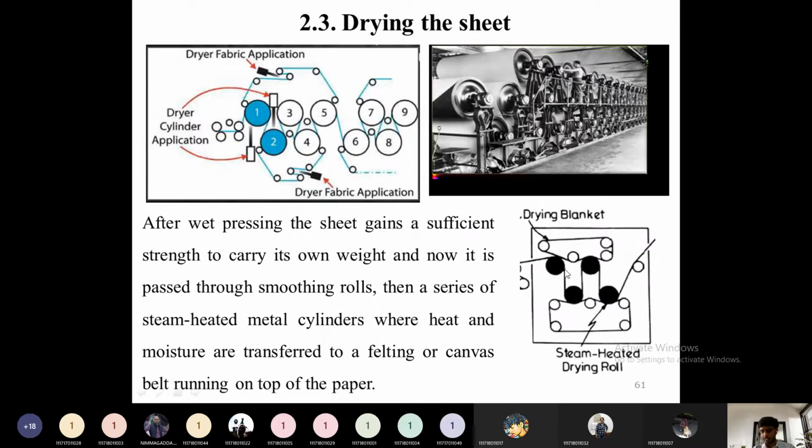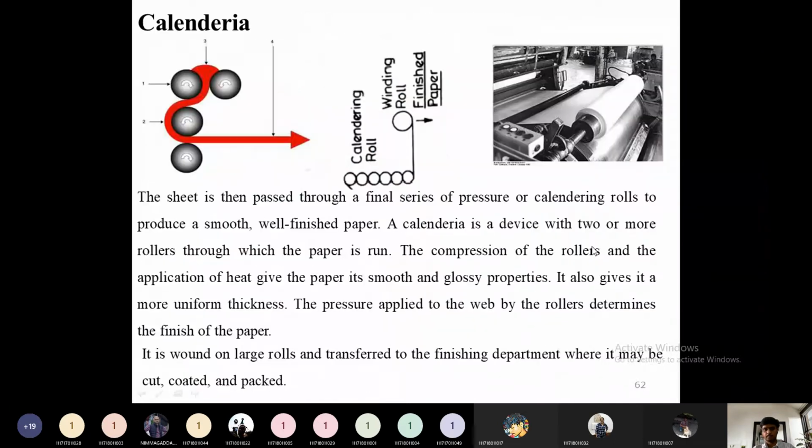The heat supplied to this roll is through steam. The remaining water, the 60 to 65% water, will be evaporated using these drying rolls. To get a smooth finish and a uniform thickness, a drying blanket will be arranged on top of these steam heated rolls. Finally, to get a uniform thickness of the paper, so that it is not irregular, it will be passed through the calandria rolls.